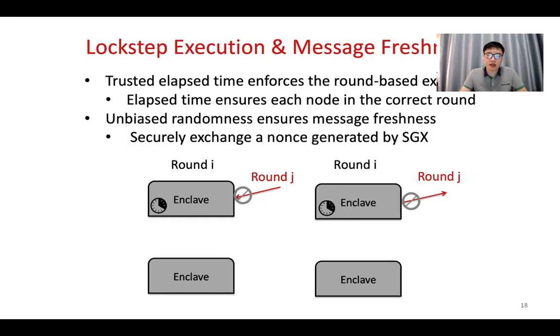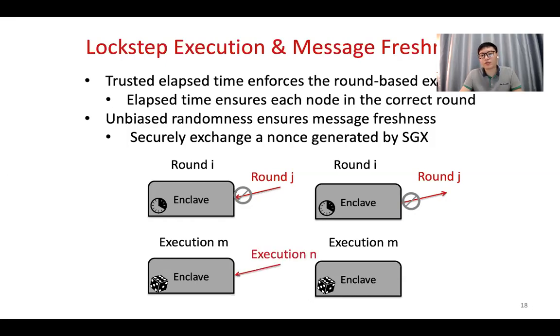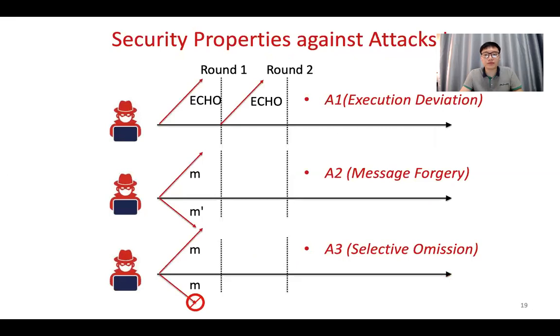Since we also have the unbiased randomness, we can enforce that every execution of the protocol has a unique randomness. That means in a different execution of the protocol, the enclave has a unique nonce for it. If we are in execution M, but we receive a message from execution N, then the enclave will just drop the message to prevent replay attacks.